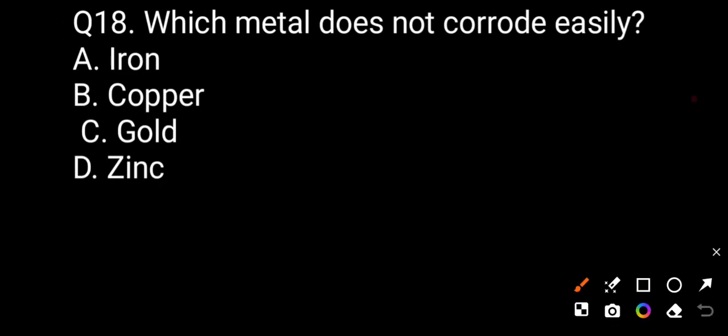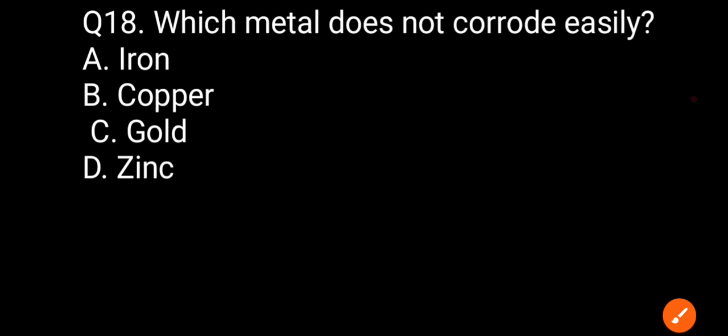Now question number eighteen. Which metal does not corrode easily? Option A iron, option B copper, option C gold, option D zinc. The correct answer is gold, which does not corrode easily. Now question number nineteen.